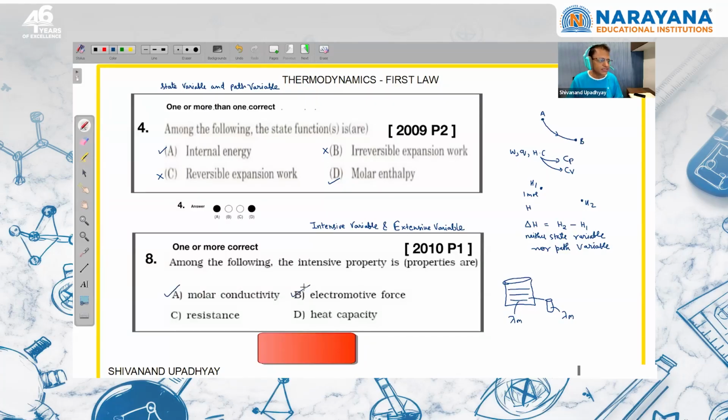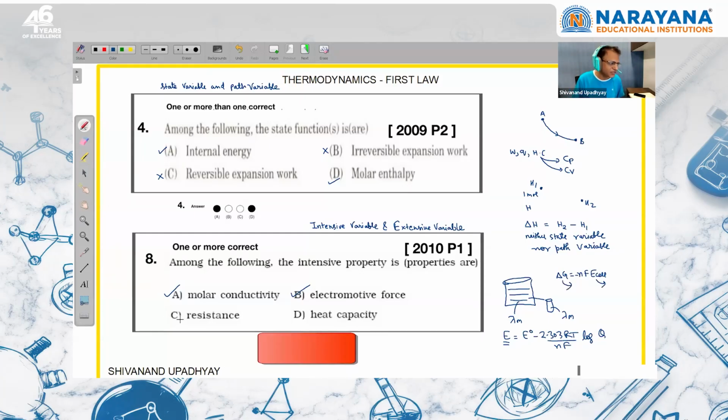EMF of the cell: we know that in the Nernst equation, EMF of the cell is equal to E naught of the cell minus 2.303 RT upon nF log Q. Here, in the reaction quotient, again there are concentration terms. So temperature is an intensive variable, right? EMF is an intensive variable, right? If I take a cell and change the amount of solution, but keep the concentration the same, EMF is not going to vary. But delta G, we know that delta G is minus nF times EMF of the cell. So delta G is an extensive variable, but EMF is an intensive variable.